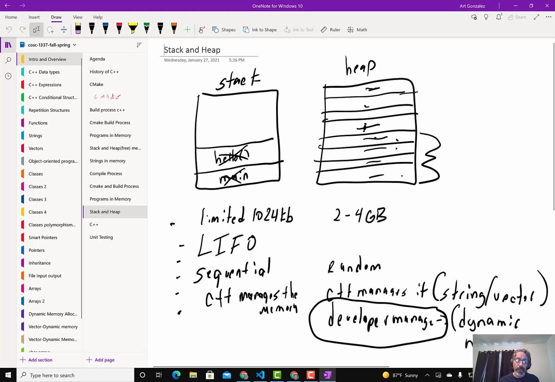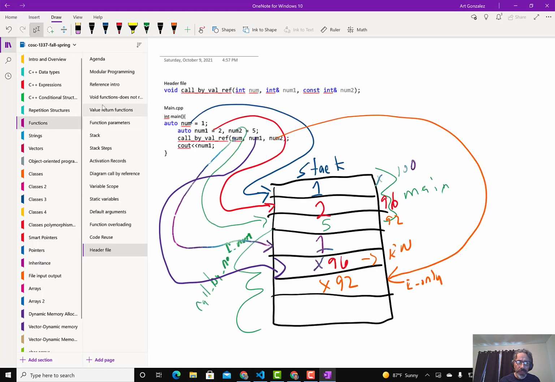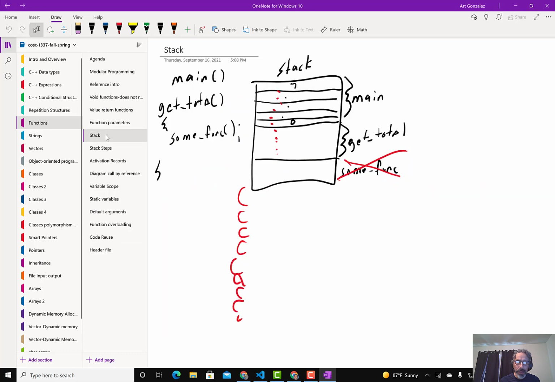Also, let me go to functions. Okay, it is important to know that since it is last in, first out, every single time we run a program, main is the first function loaded, and then other functions, in this case get total, and then some other function, right? So in this case, what is the order of input into the stack?